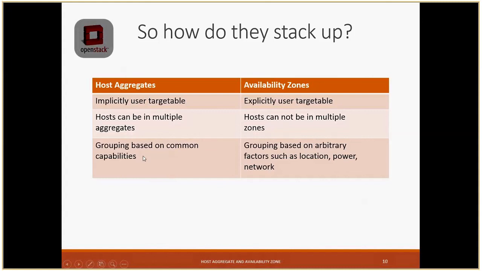And third, the main difference is that in host aggregate, we are grouping them on the basis of their common capability. Like, they have 3 compute nodes that are good in storage, so we are grouping them in HA1, and 3 compute nodes that are good in performance, we are grouping in that. But availability zone doesn't depend on any capabilities. It will be grouped on the basis of location, like if they are all located in one rack, keep them in one availability zone, and other such factors.